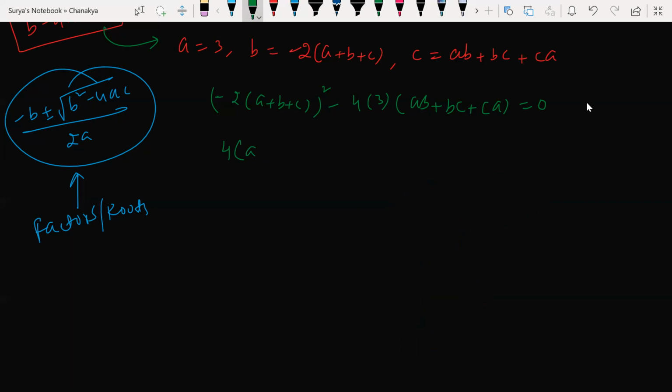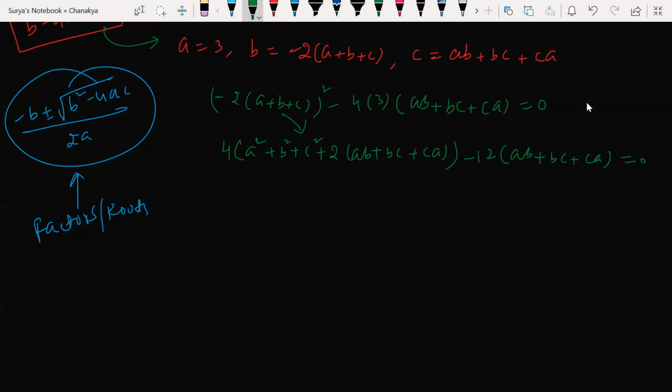The (a + b + c) square formula. What is the formula? a square plus b square plus c square plus 2ab plus 2bc plus 2ca. So simply can I write the formula like this, 2 times of (ab plus bc plus ca)? Am I correct, people? So after solving this, I got this. Now minus 12 times of (ab plus bc plus ca) is equal to 0. Am I correct?